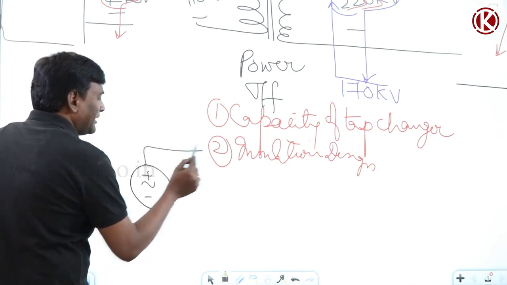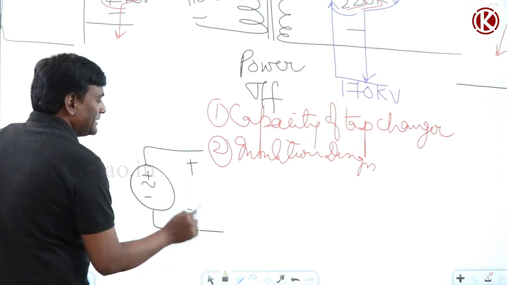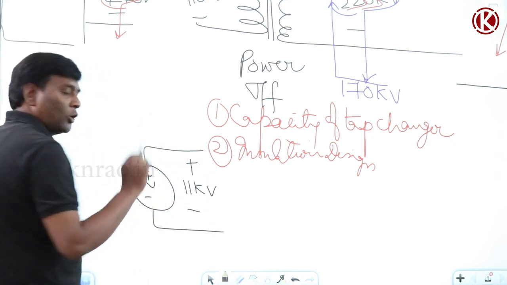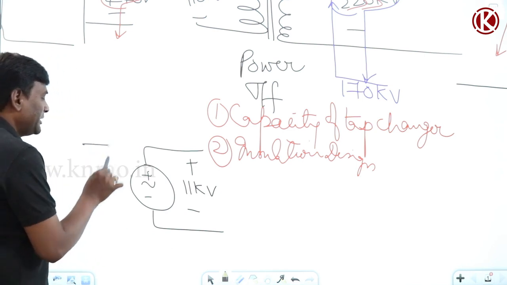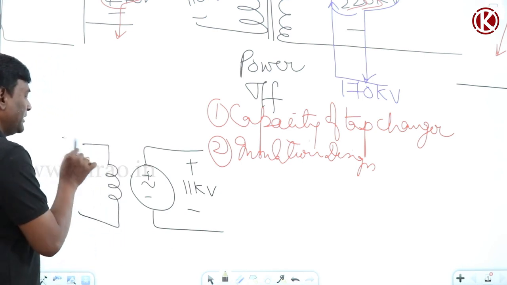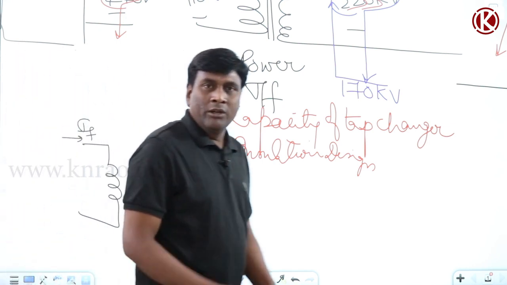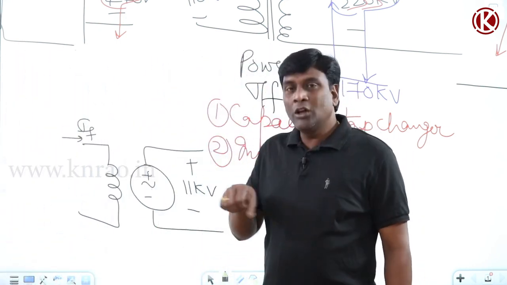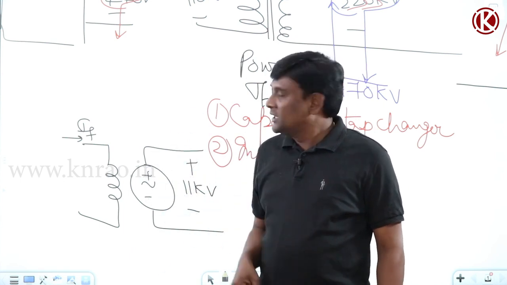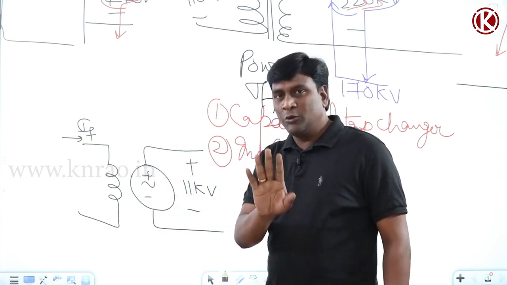For this alternator, the output voltage is 11 kV with a field current of some IF. In an alternator we are going to rotate, for example, my conductors.